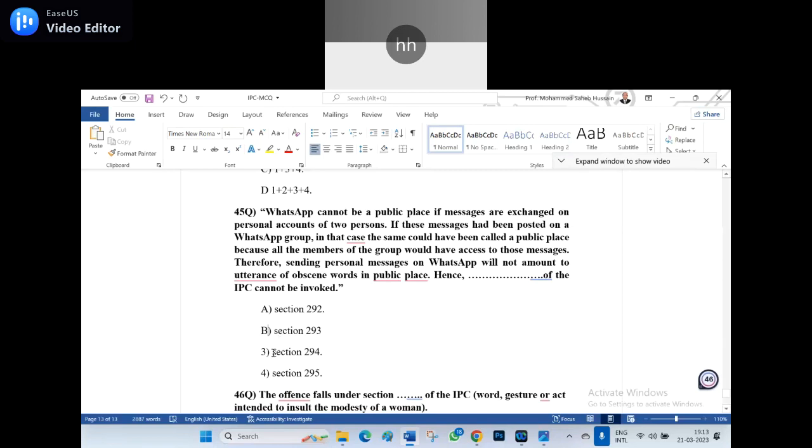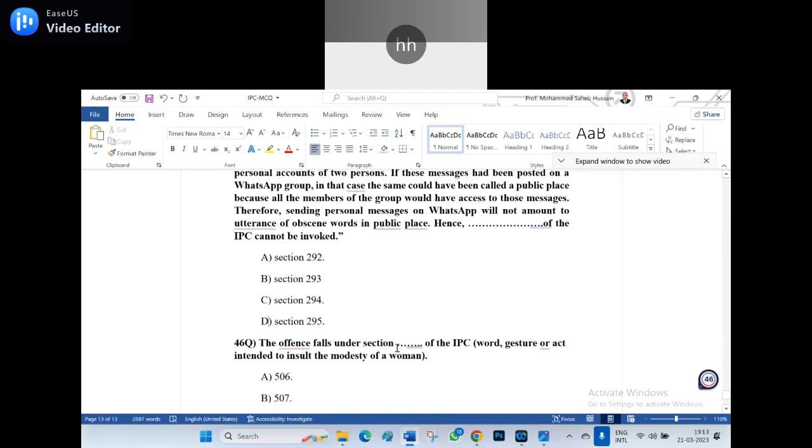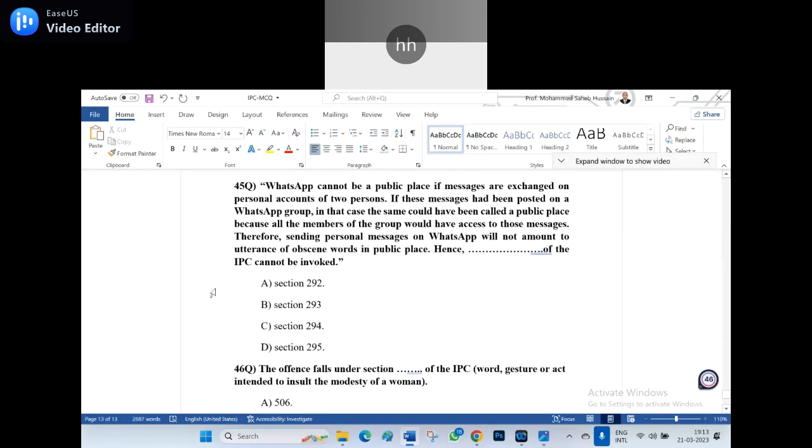Section 294, sir. Yes, you are right. Section 294 is the right answer, because it cannot be taken as a public place. Those persons, the group members, could make it out. So one can invoke Section 294 of the IPC.